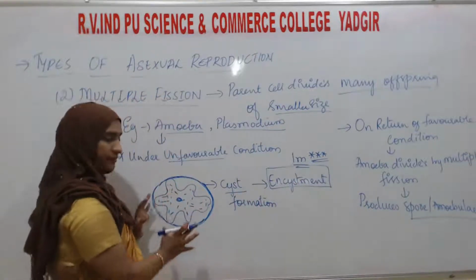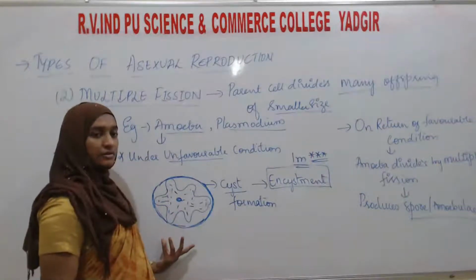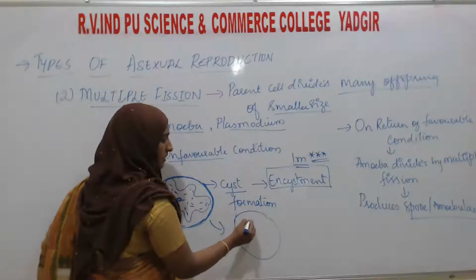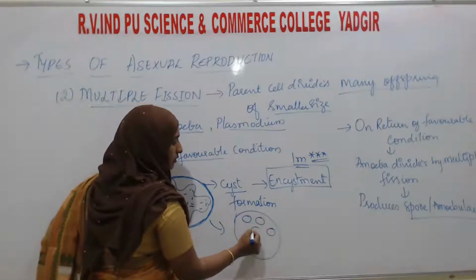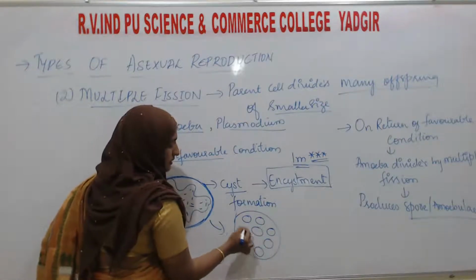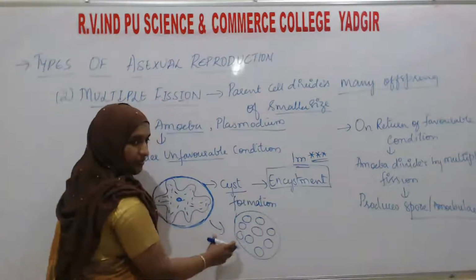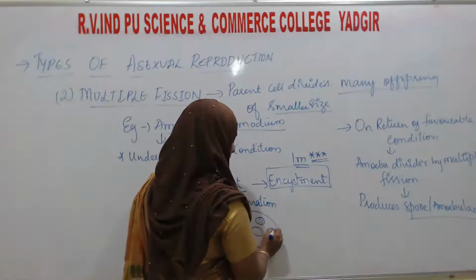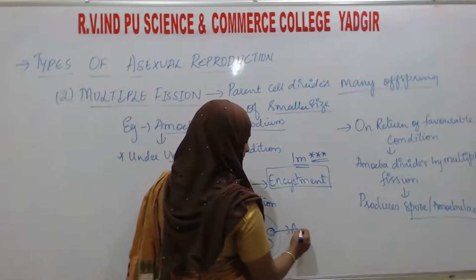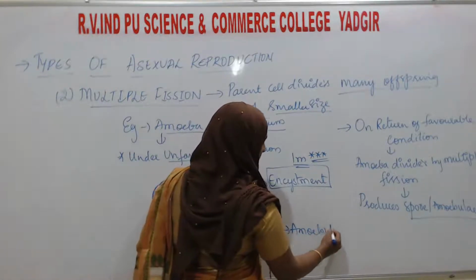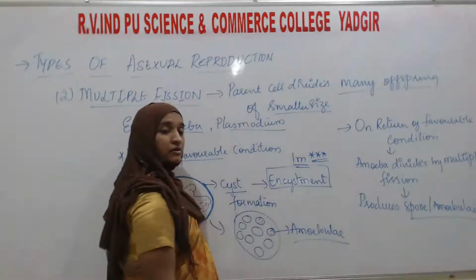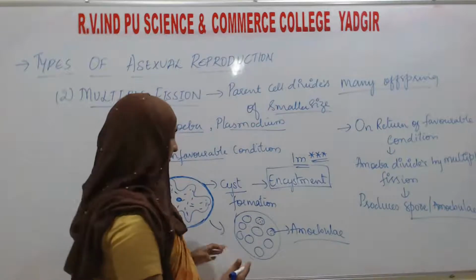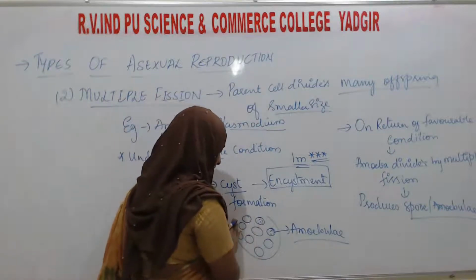See here, first the cyst is formed. Then under the favorable condition, it will form small spores. Many of these small spores are formed, these are the amoebulae. So like this, many cells are going to form. Then this cyst is going to get ruptured.